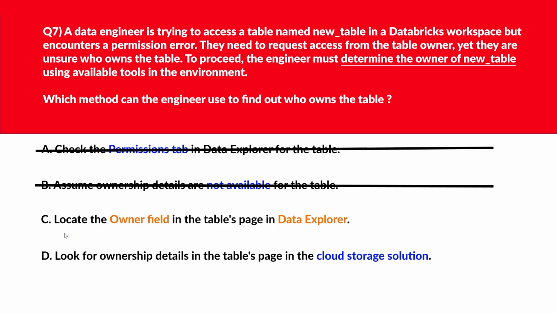C is locate the owner field in the tables page in Data Explorer. Owner field in Data Explorer displays the user who owns the table, enabling access request. Looks good because we need to determine the owner anyway. We'll keep it. Let's move to option D.